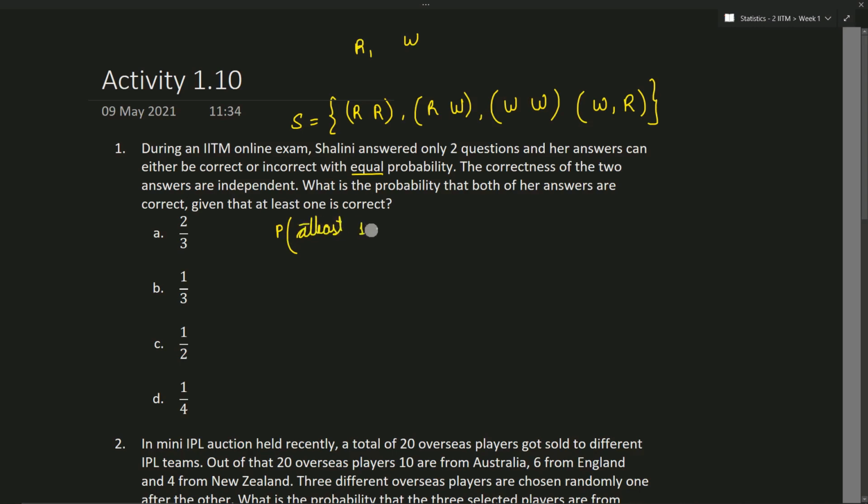At least one question is correct. So what is this probability? Firstly, I'll write the different outcomes in this event. That will be both questions are right, R, W, and W, R. These are the possible outcomes in this event. And also, what is